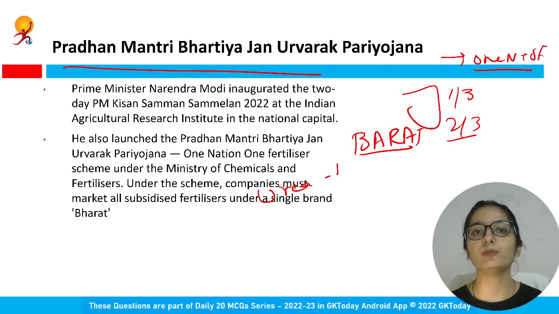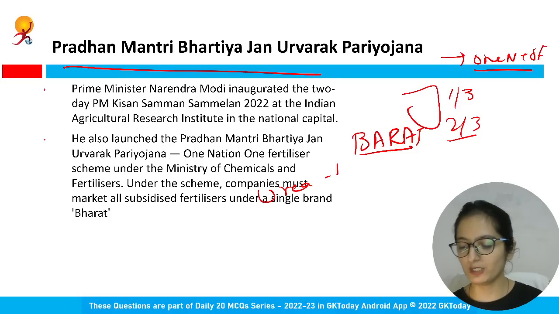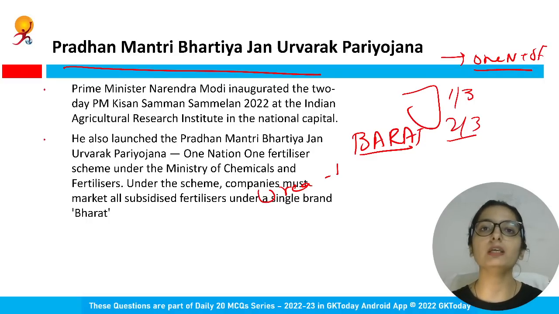You will write here Pradhan Mantri Bhartiya Jan Urvarak Pariyojana. You will sell the product as far as fertilizers are concerned with the tag of Bharat. This will be the brand name and marking, ensuring that there will be a uniformity in the fertilizer brands across the country, ensuring that there are Kendras also that the PM inaugurated. There farmers can buy the fertilizers and seeds.